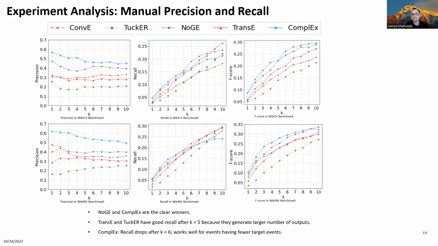We also report the results on other values of K, which again shows NOSE and ComplEx are the clear winners. Also, TuckER and Francie have good recall after K equals 5. This is because they generate many prediction results and their correct predictions are distributed throughout the ranking order. On the other hand, since ComplEx has most of its correct predictions compressed at the top, its recall drops after K equals 6. This also shows that ComplEx works better for source events having fewer target events.